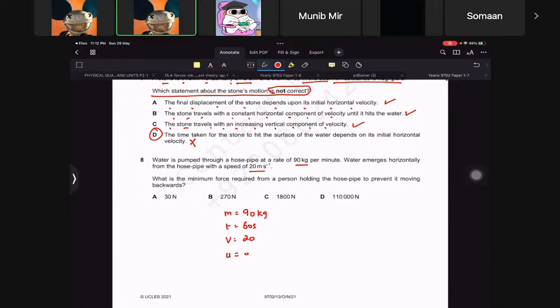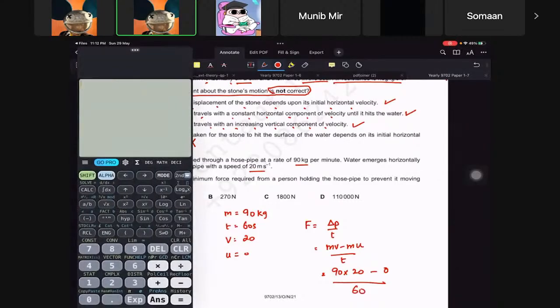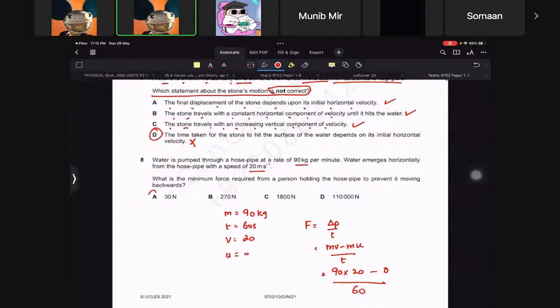Force is equal to change in momentum over time. So (mv minus mu) over t, that's 90 times (20 minus 0) divided by 60. So 90 times 20 divided by 60 has to be 30 newtons as the answer.